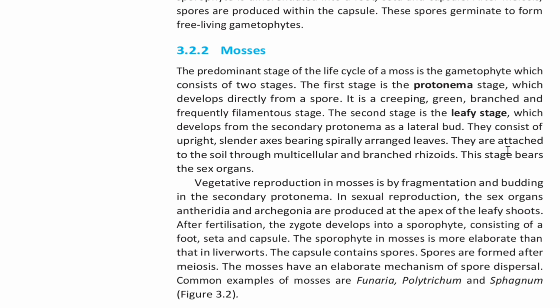Vegetative reproduction in mosses is by fragmentation and budding in the secondary protonema. In sexual reproduction, the sex organs, antheridia and archegonia, are produced at the apex of the leafy shoots.